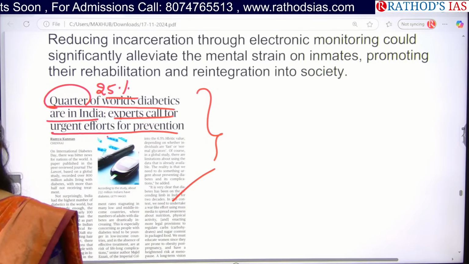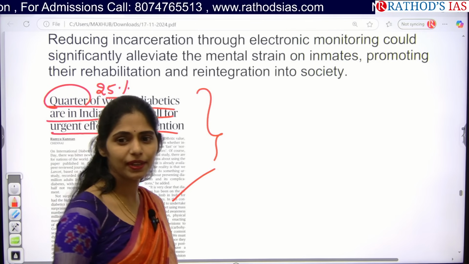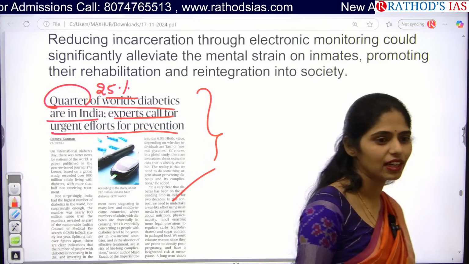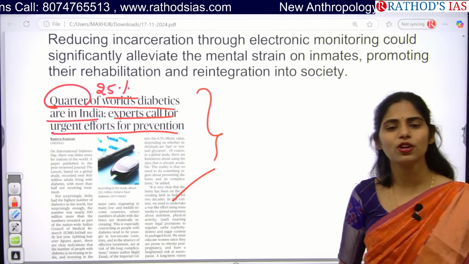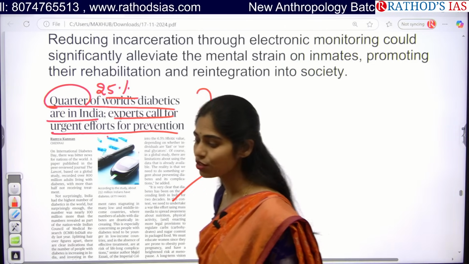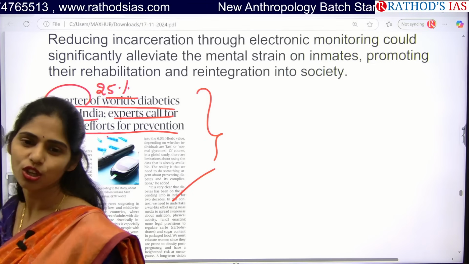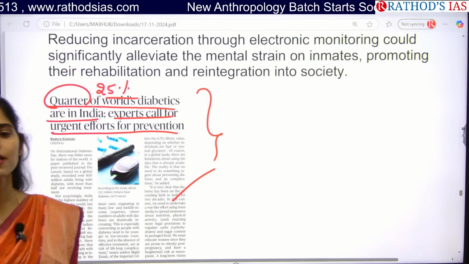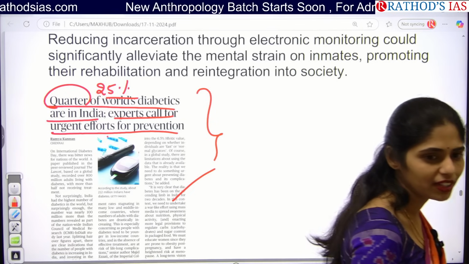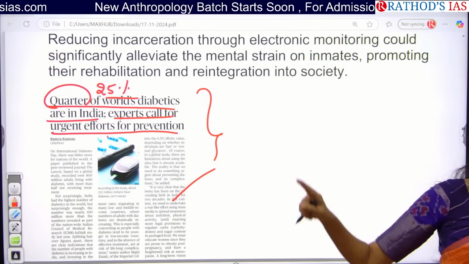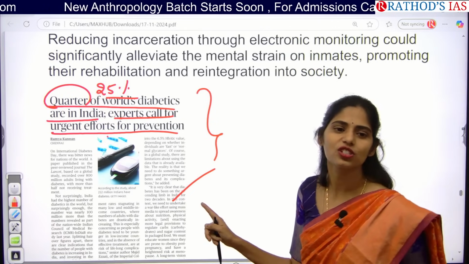And even earlier, we used to have only millets. Millets will be there in our diet. But now, only carbohydrates like rice and wheat. So because of the increasing consumption of carbohydrates, that will lead to increasing blood glucose. And especially if you are consuming wheat daily, you will be having gluten in that. So gluten is one important reason for the increase of diabetes.